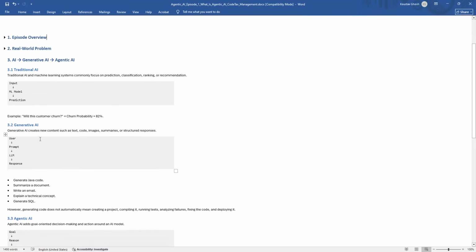Next is generative AI. Generative AI became extremely popular because models such as large language models can generate new content. For example, I can ask it to write a Spring Boot REST API for creating a customer, and the model can generate the Java code.